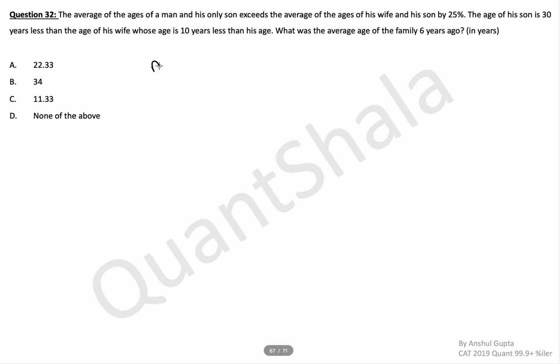So M comes out to be 45. What is the age of wife? 10 years less than that, 35. Son is 30 years less than wife, 5. What is the average age of the family 6 years ago?